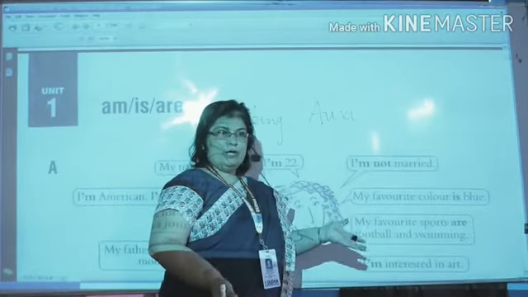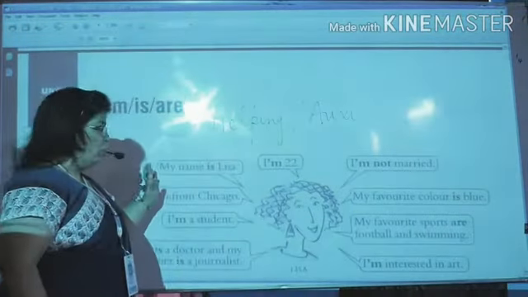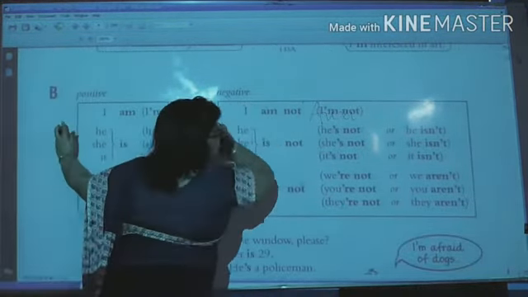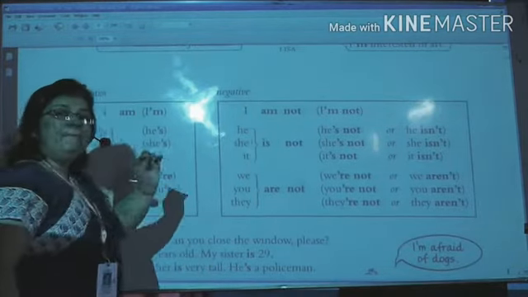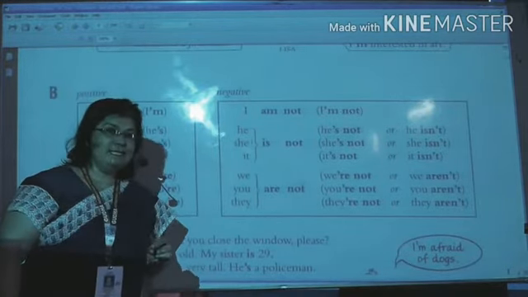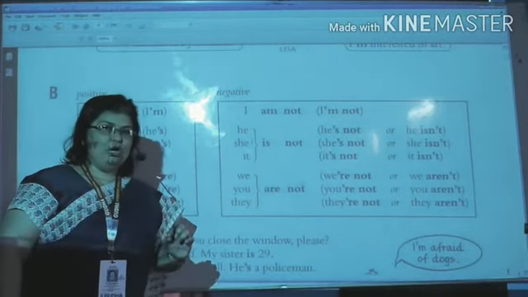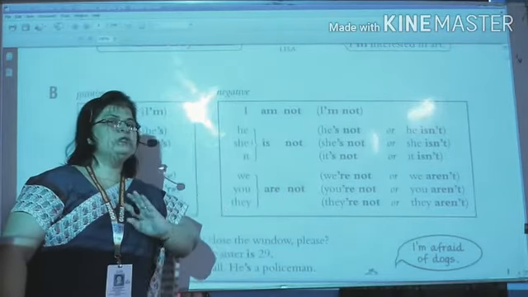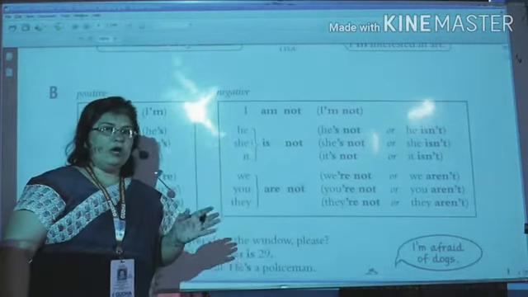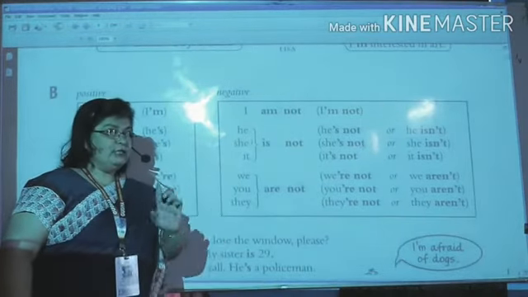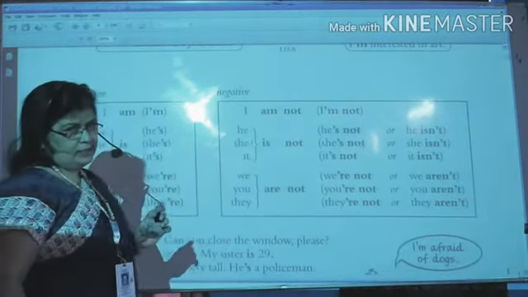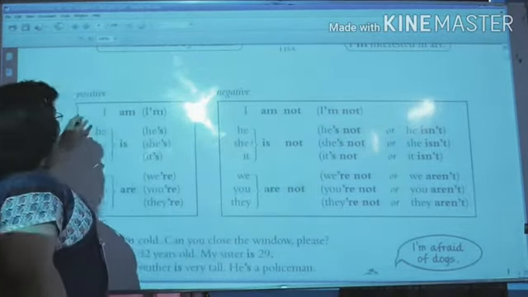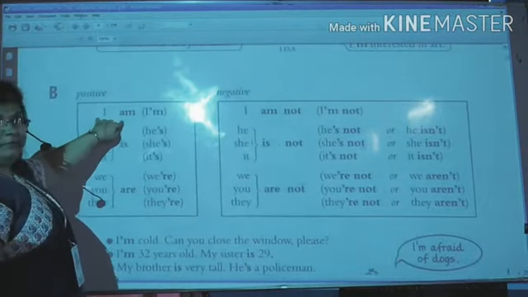Right? So today let us see the table, though you know. See, when we are making the positive sentences, what are positive sentences? They are the sentences which do not have anything negative in it. Means no, not, never जैसा कुछ use नहीं होता. They are called positive sentences. Positive sentences are not the question sentences. Just remember that question sentence is another category. Okay. So with positive, I am.